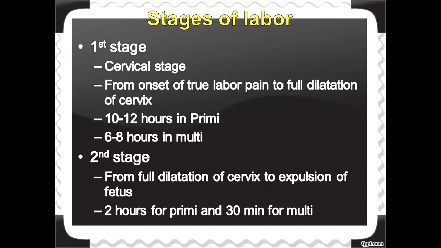Everybody knows the stages of labor. There are 4 stages: first stage, second stage, third stage and fourth stage. The first stage is also known as the cervical stage. What is the cervical stage? It is the onset of true labor pain to the full dilatation of the cervix. In a primary mother it will take about 10 to 12 hours, and in a multigravida mother about 6 to 8 hours.